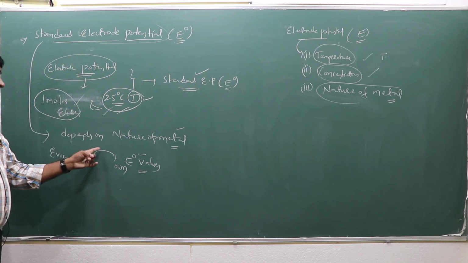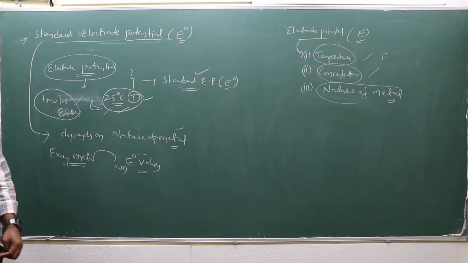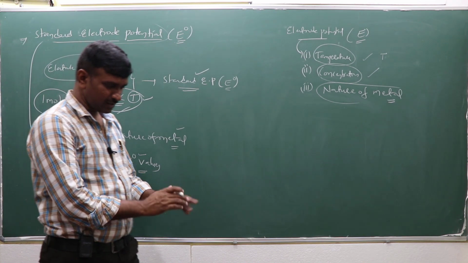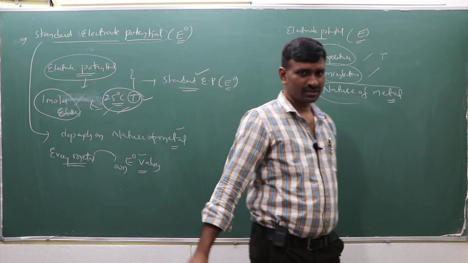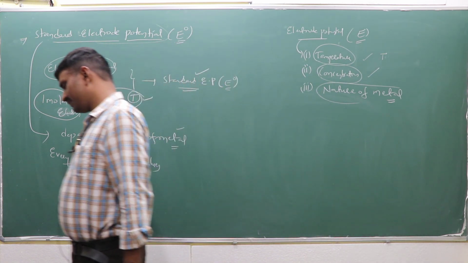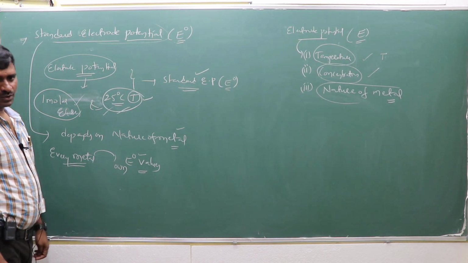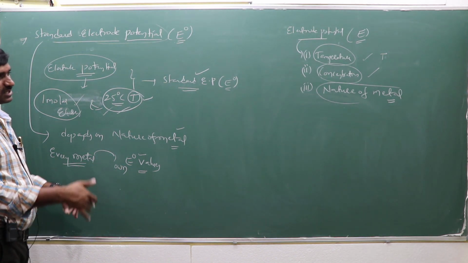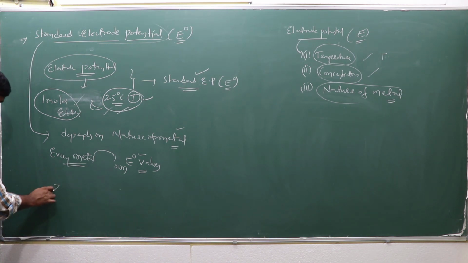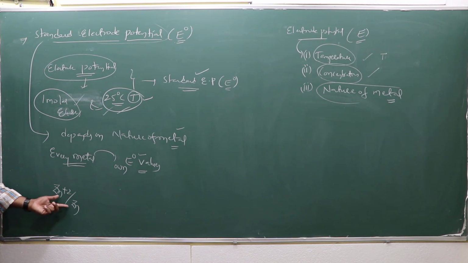It depends upon the nature of the metal. That means every metal has its own E0, its own standard electrode potential value. Zinc has a separate standard reduction potential, copper has a separate standard reduction potential, magnesium is like that. Any metal has its own E0 values, never matched. Suppose the metal is zinc: zinc plus 2 is going to be zinc.